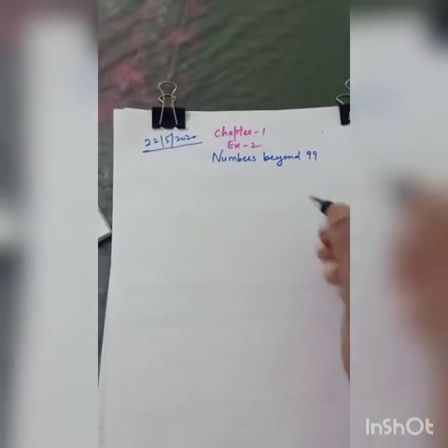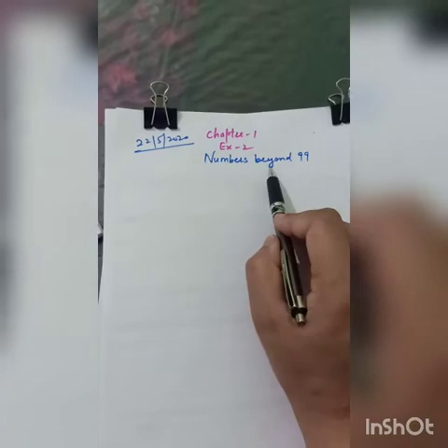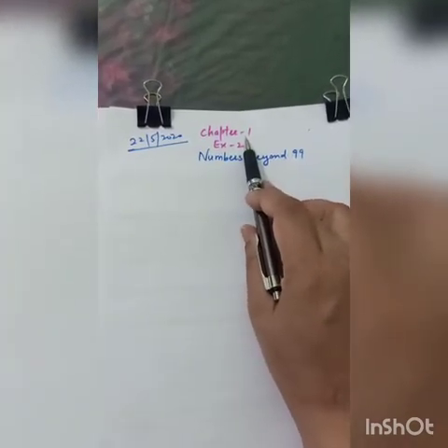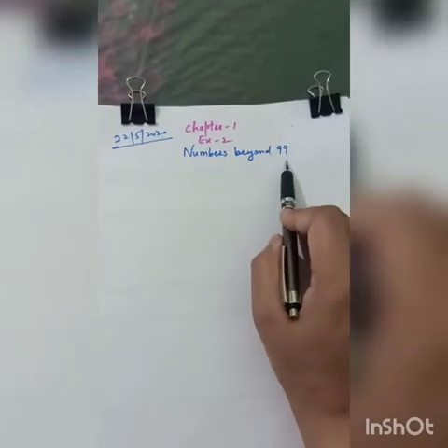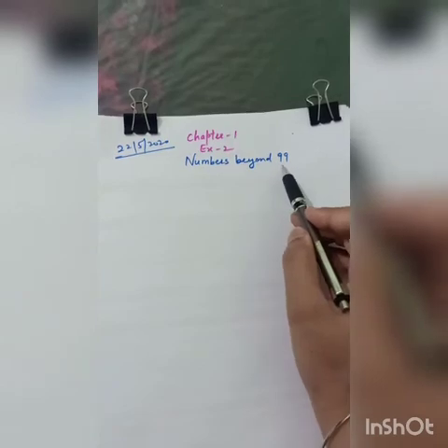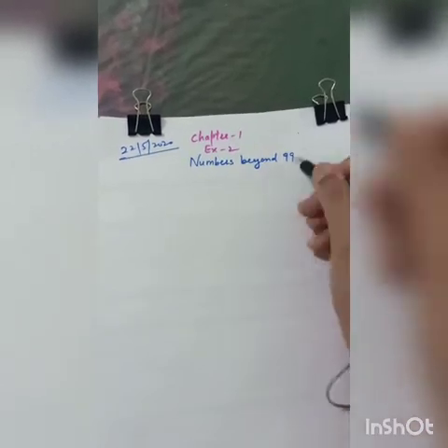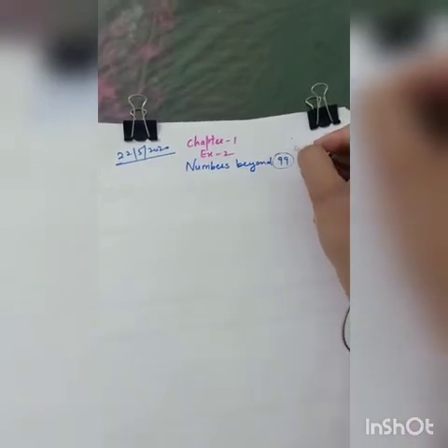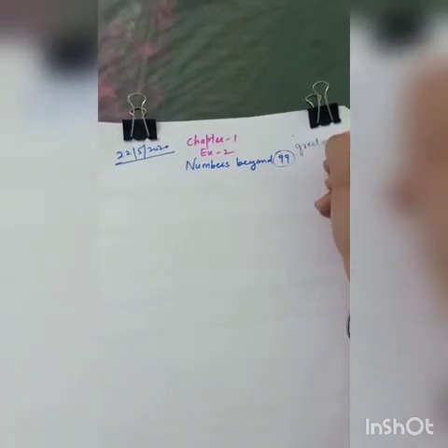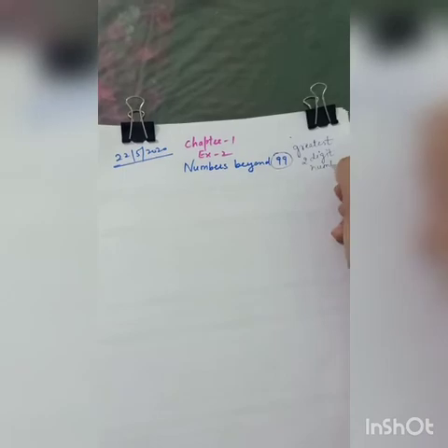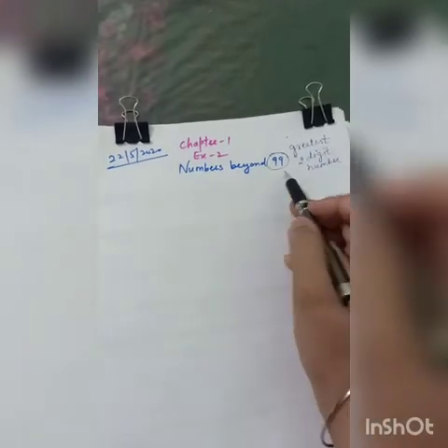So, children, our today's topic is numbers beyond 99, which is your exercise number 2 in chapter number 1, right? Numbers beyond 99 means what comes after 99. You have learnt till 99. You have learnt about 2-digit numbers in class 1. But do you know 99 is the greatest 2-digit number? It is the greatest one.